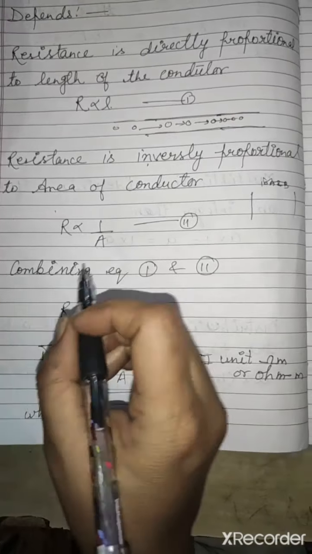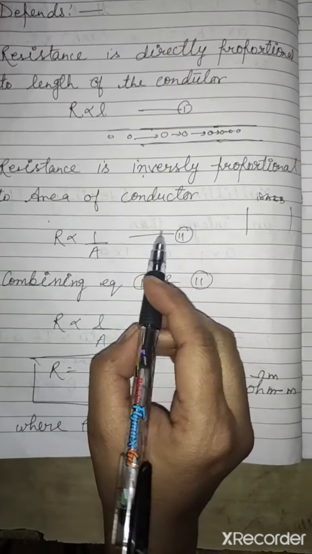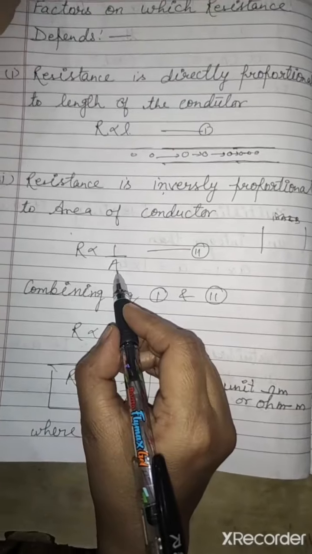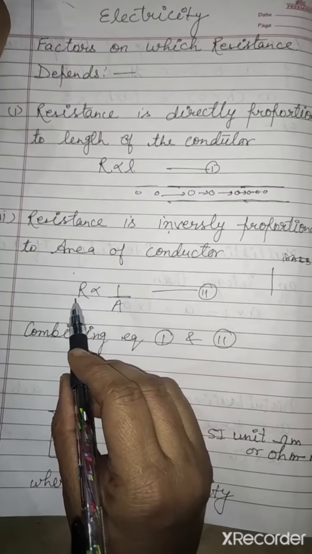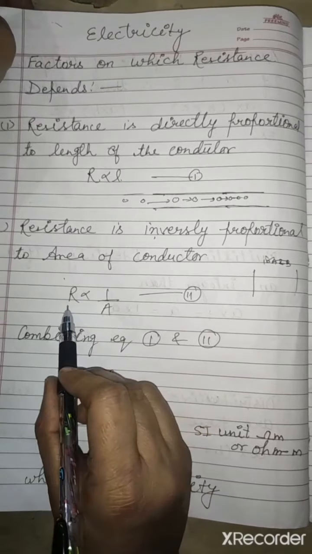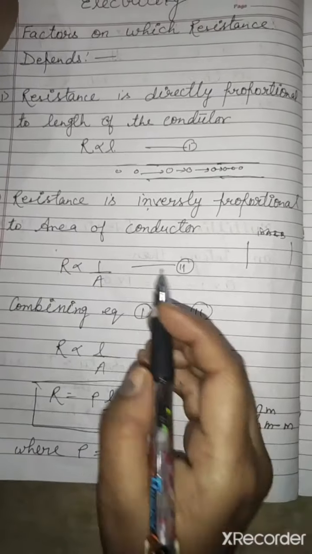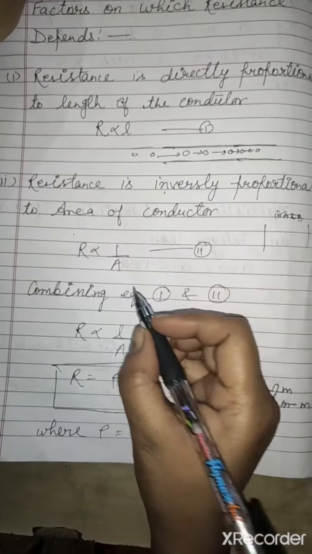Now the second factor: resistance is inversely proportional to the area of the conductor. Inversely proportional means if we increase the area, resistance keeps on decreasing, and if we decrease the area, resistance keeps on increasing. Now let us take one example of your class.